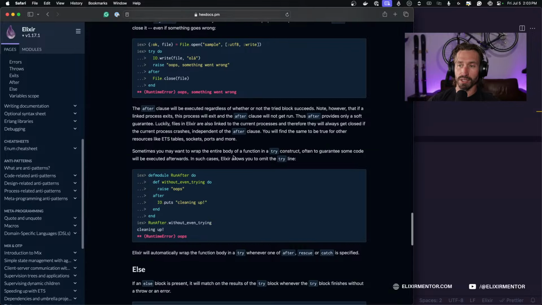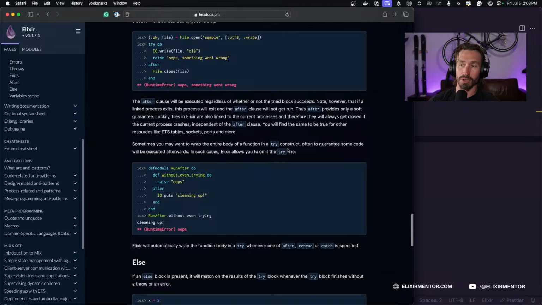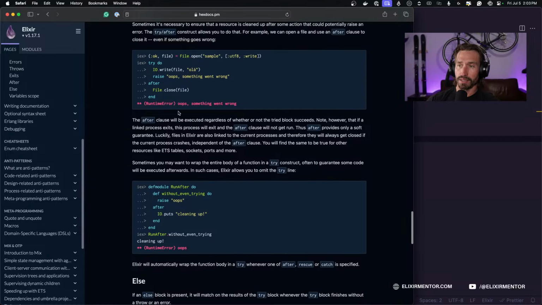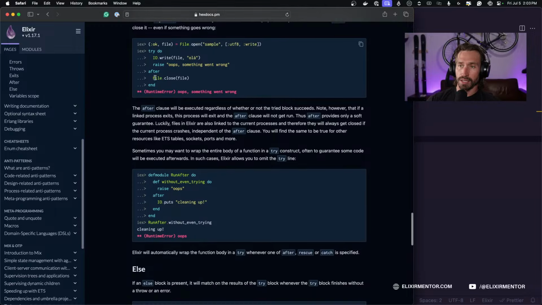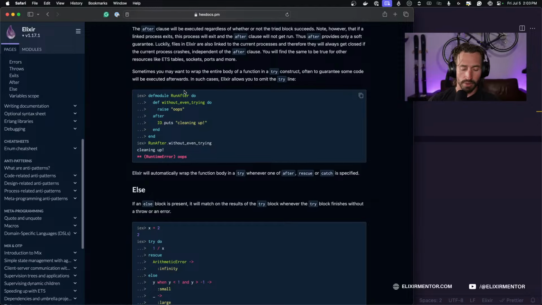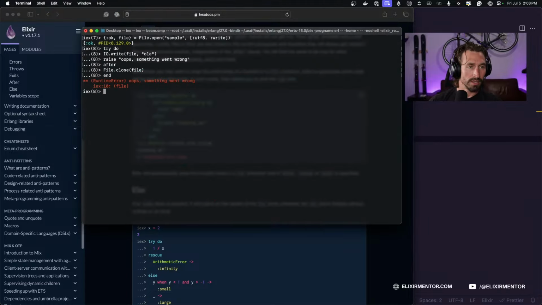Sometimes you may want to wrap the entire body of a function in a try construct, often to guarantee some code will be executed afterwards. In such cases, Elixir allows you to omit the try line. All right, let's pull up the shell, so we can do the same thing.